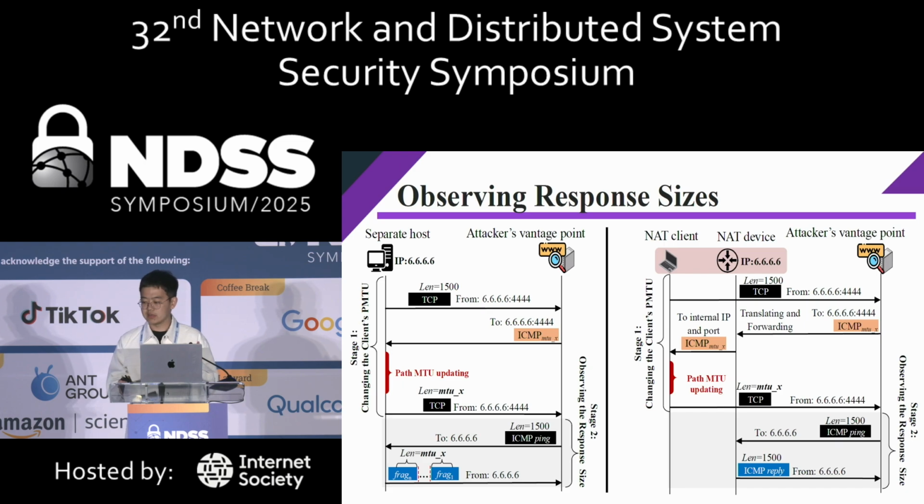However, if the client is behind the NAT device, as the ping packet can only arrive at the NAT device, the NAT device will not forward the packet to the NAT client, and it will directly respond with an ICMP reply packet with the same size as the ping packet. In this way, the attacker can differentiate the two cases and take those NAT clients as potential victim targets for